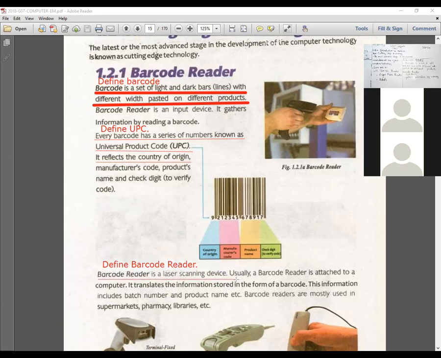A barcode reader is a laser scanning device, and it translates the information stored in the form of a barcode. This information includes batch number, product name, etc. Barcode readers are mostly used in supermarkets, pharmacies, and libraries.